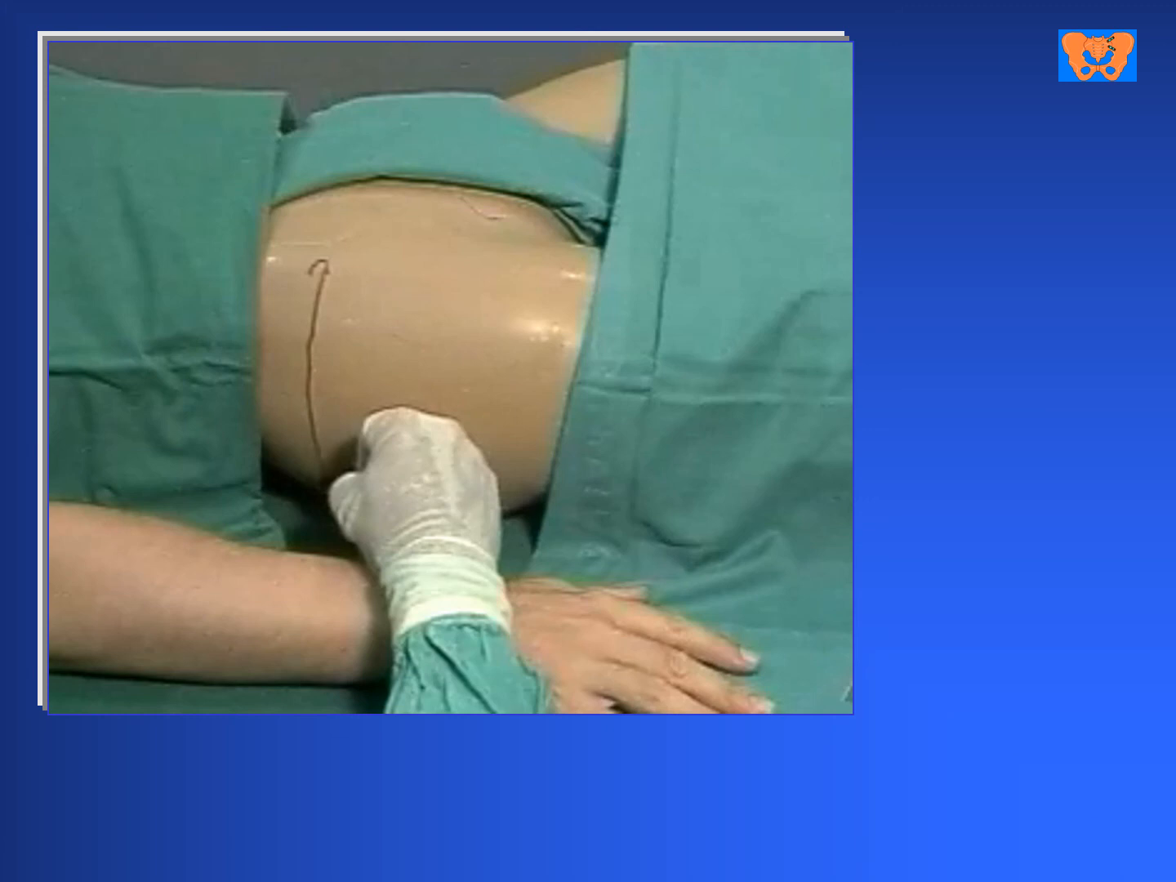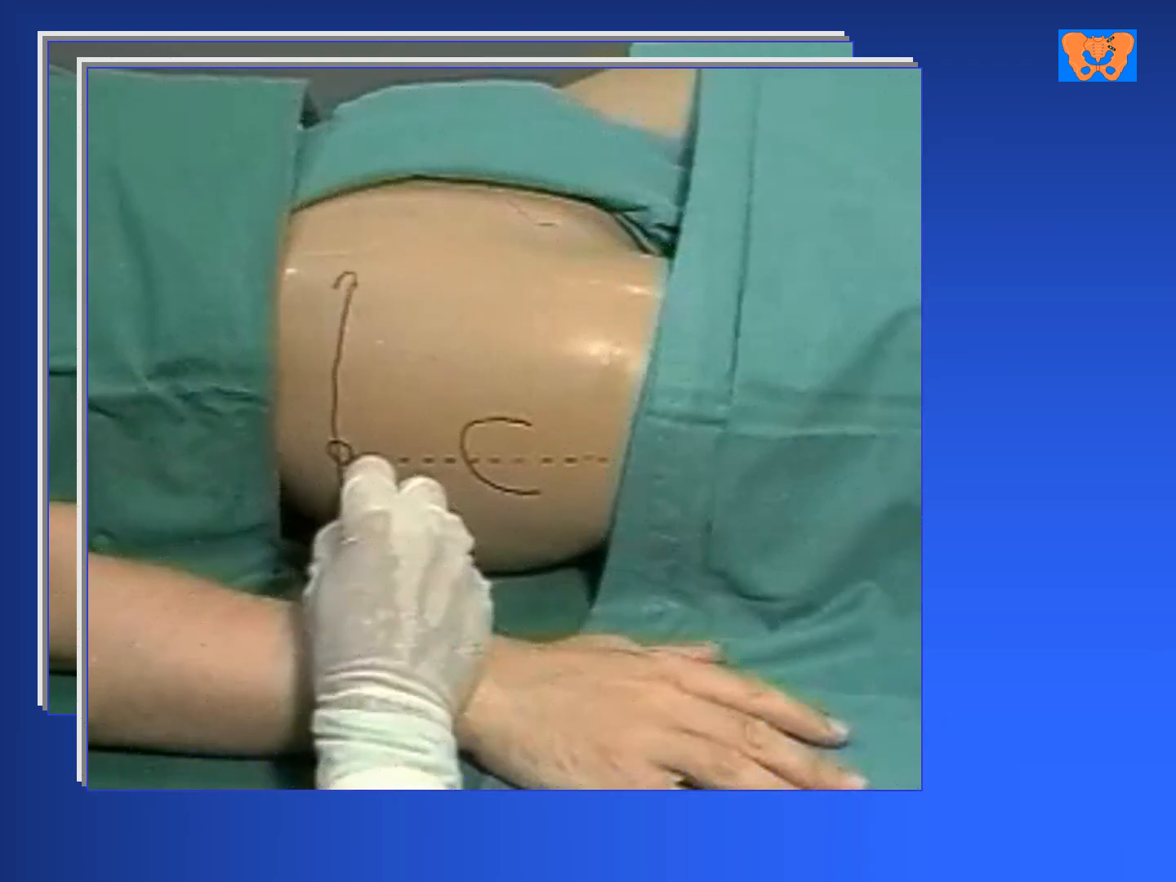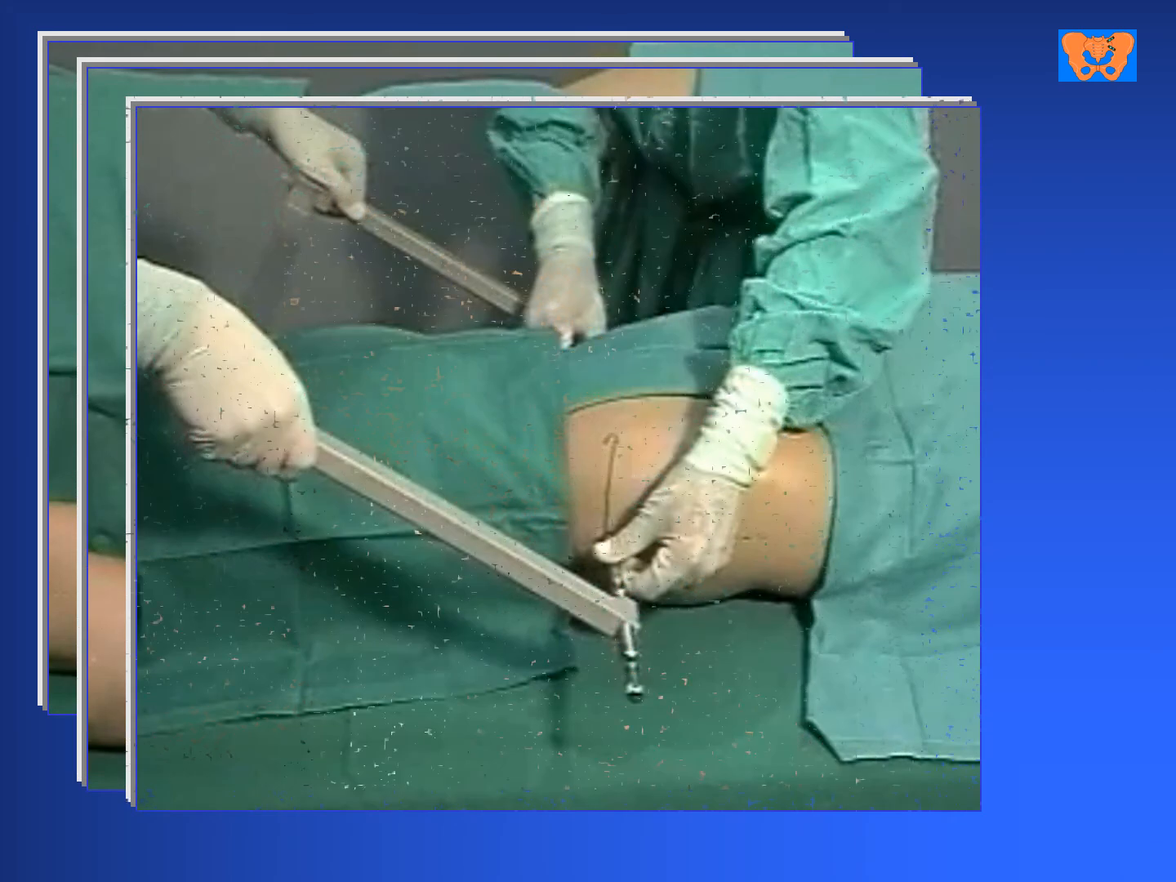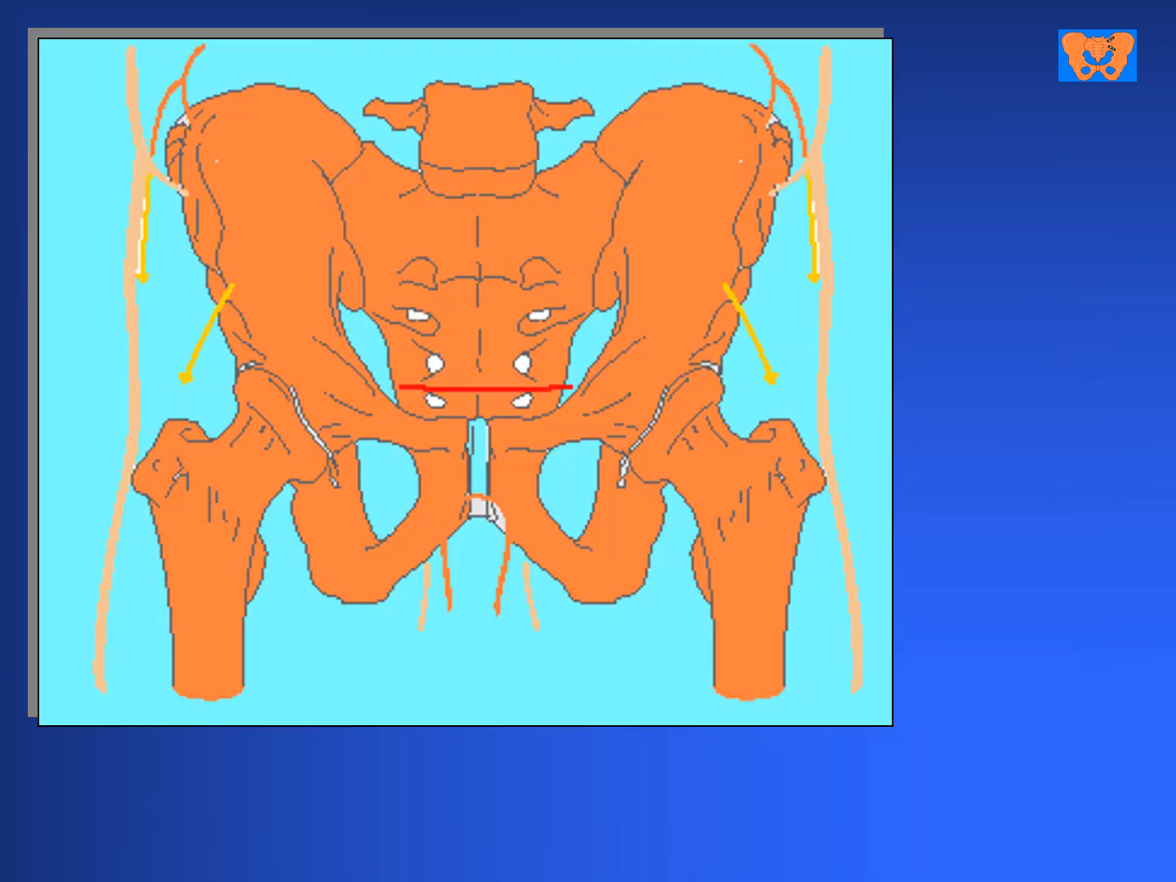These are examples of how we can put the C-clamp urgently and rapidly in case of an unstable fractured pelvis. We make marks on the skin. We apply the C-clamp at the greater trochanter or the anterior superior iliac spine, and then we can reduce it.